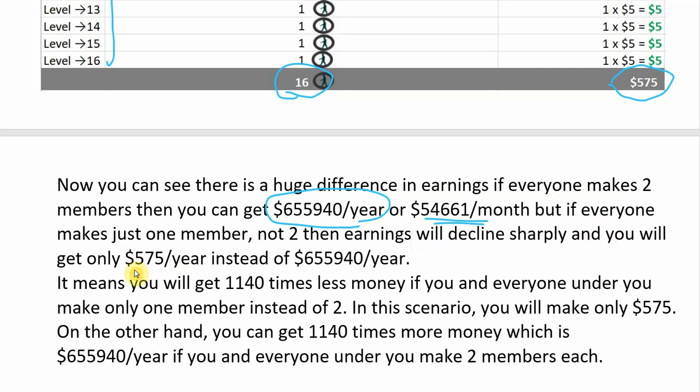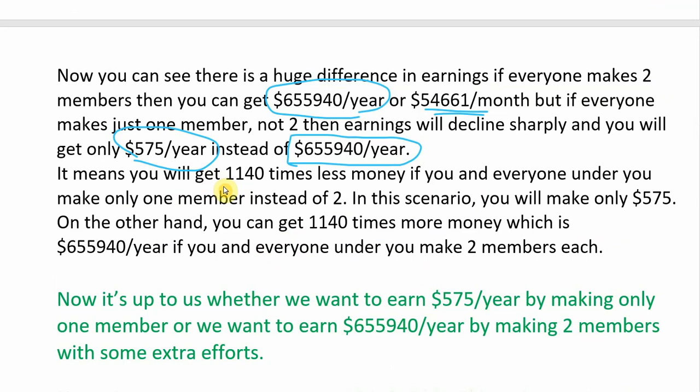$575 per year instead of $655,940 per year. It means you will get 1,140 times less money if you and everyone under you just make only one member instead of 2. In this scenario, you will make only $575. On the other hand, you can get 1,140 times more money, which is $655,940 per year, if you and everyone under you make 2 members each.